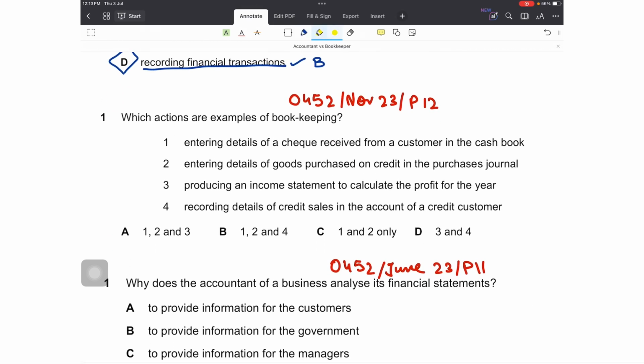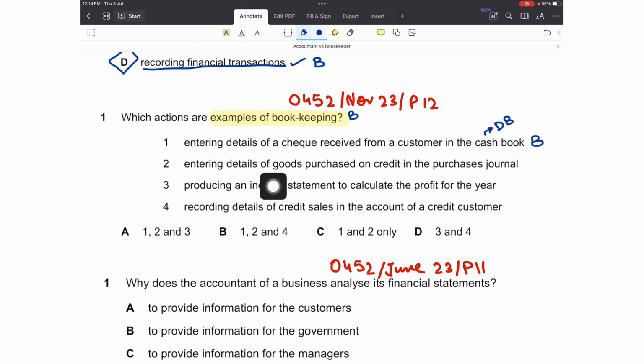Third, which actions are examples of bookkeeping? 1. Entering details of a check received from a customer in the cash book. Recording a transaction in the cash book. The cash book is what? A day book. And I am recording a check. So that is the job of a bookkeeper, right? Recording the transaction in the book of original entry. So yes, that is the job of a bookkeeper.